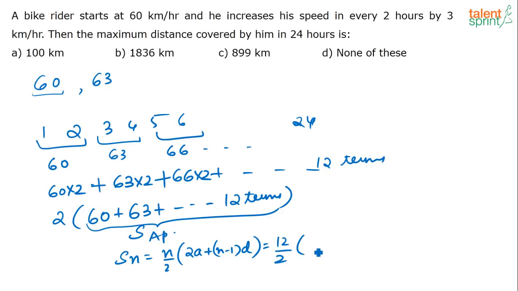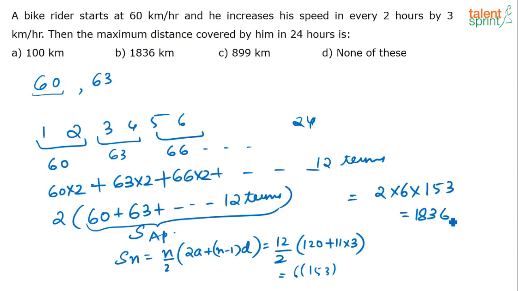So this is equal to 12 by 2 into 2a, that is 2 into 60, 120 plus number of terms is here 12, correct? 12 minus 1, 11 into d, difference between each term is 3. So when you solve this you get 120 plus 33, that is equal to 6 into 153, correct? 6 into 153. So what is the total distance that is covered by him? That is equal to 2 into 6 into 153. That will be the total distance covered by him, correct? 6 into 153 is 918, into 2, that is 1836. So answer is option B.